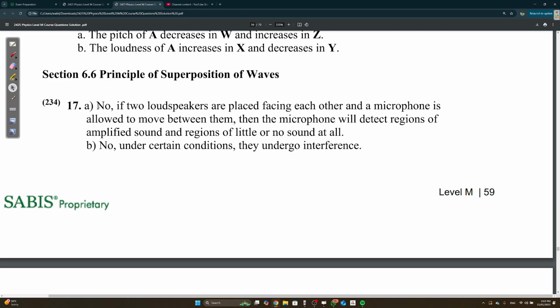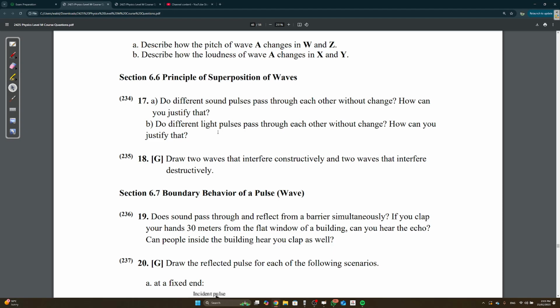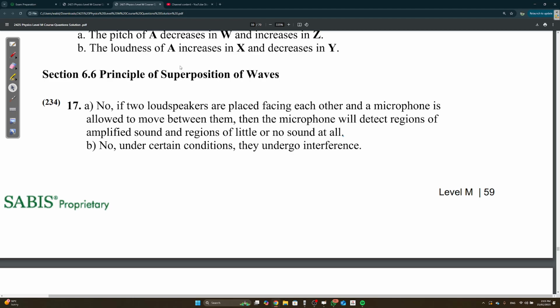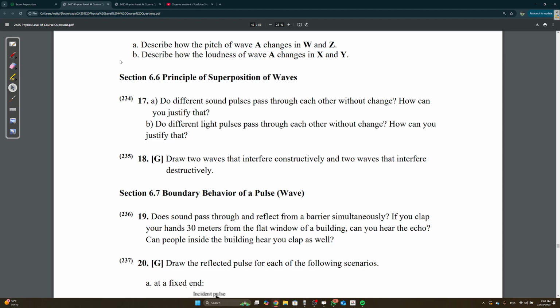Okay, so this is just a justification in case they give it to you in the multiple choice. Do different light pulses pass through each other without change? How can you justify that? Same thing. And of course, no, it doesn't. Under certain conditions, they undergo interference. Light is a wave, okay? Well, it's both wave and particle. But you need to know that it behaves as a wave as well, okay? So waves in general, they don't pass through each other without any change. Okay, you need to know that.